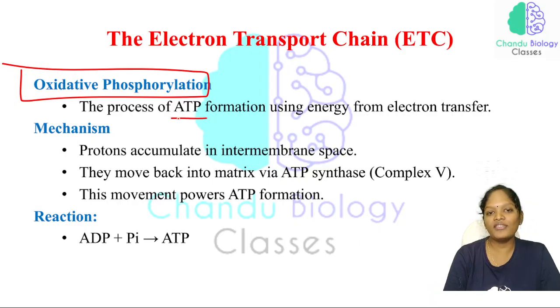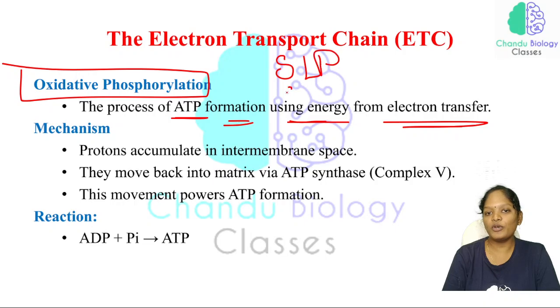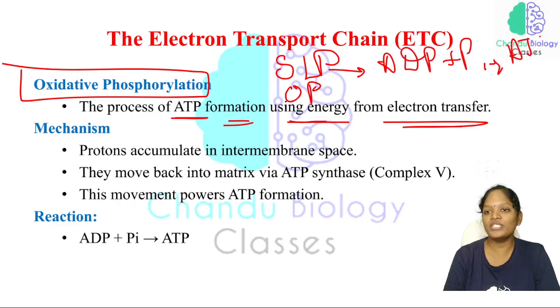Here, it is the process of ATP formation using energy from the electron transfer. So what is the difference between substrate level phosphorylation and oxidative phosphorylation? In substrate level phosphorylation, ADP directly accepts one phosphate and produces an ATP. This is a direct synthesis, which we call substrate level phosphorylation.